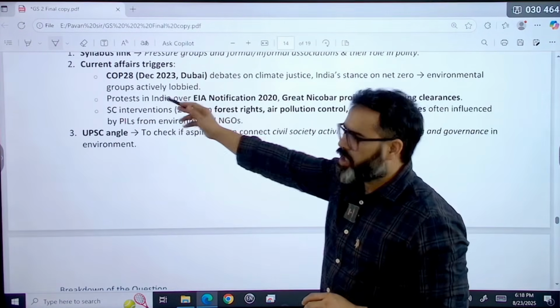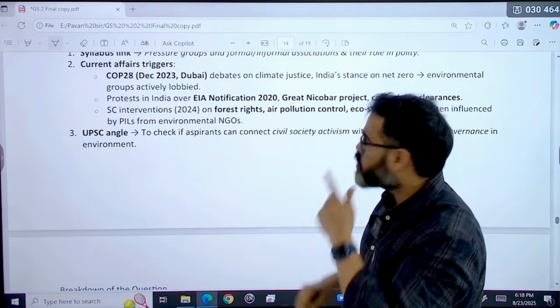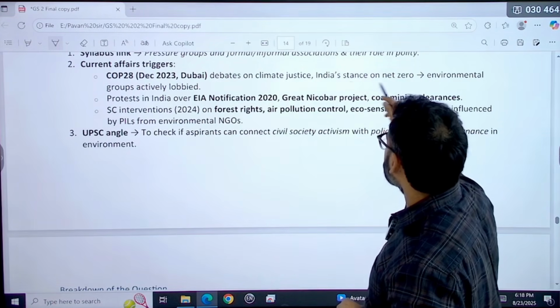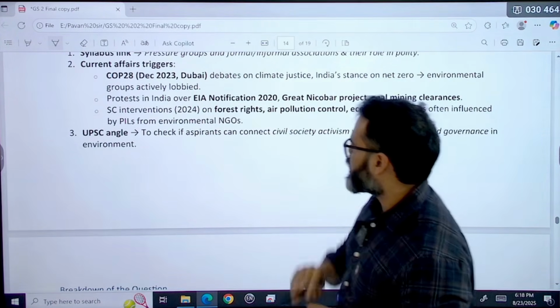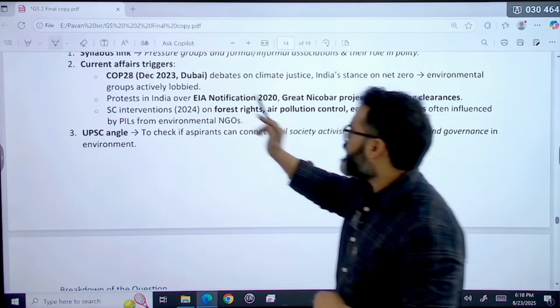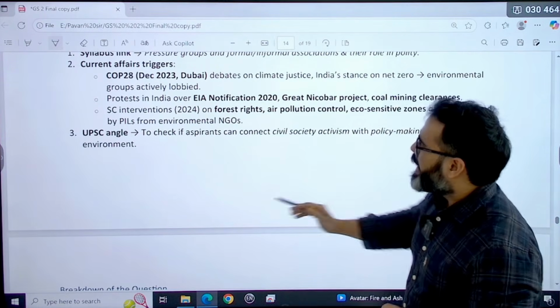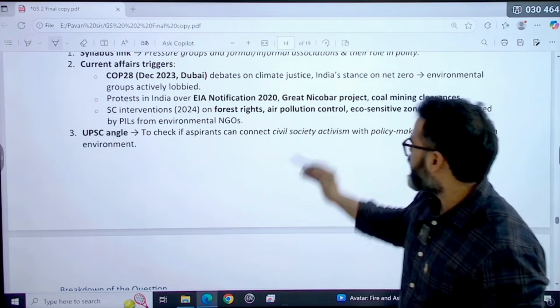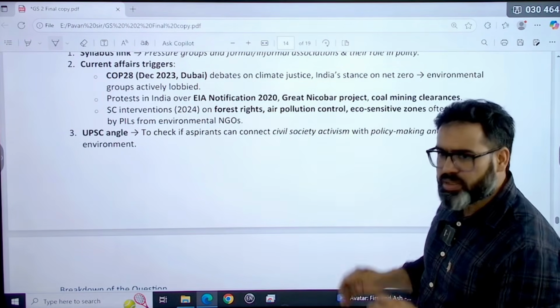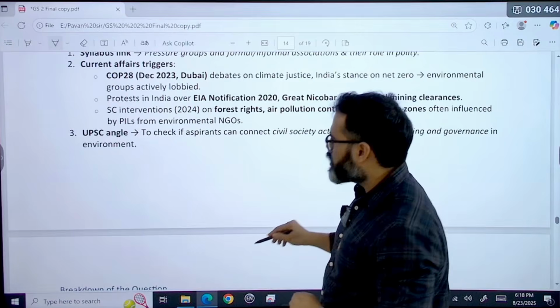Because of COP 28 in December 2023 in Dubai, debates on climate justice, India's stance on net zero, environmental groups actively lobbied, protests in India over EIA notification 2020, and Supreme Court judgments on forest rights, air pollution control, eco-sensitive zones, petrol vehicles, E20, all these things are going on.